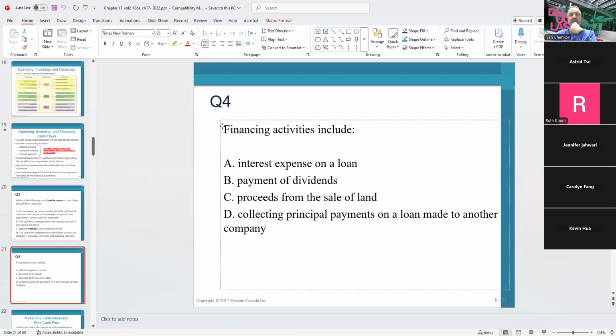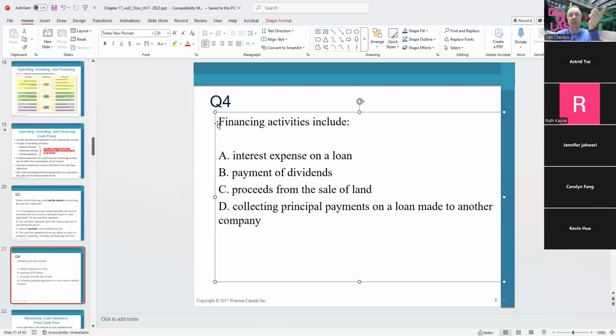Financing activity is related to the long-term debt or equity. Interest expense on a loan: when we're paying interest expense on a loan, that's part of the operating activity, so that's gone. Proceeds from the sale of land: is land part of the liability or equity? Where is land recorded? Asset. So that's automatically eliminated.